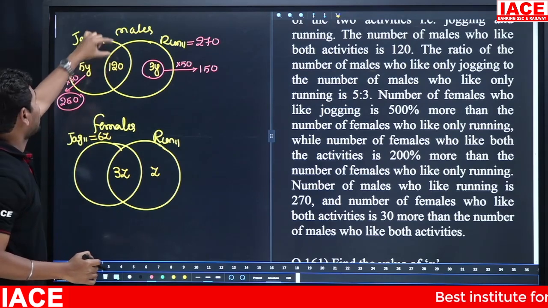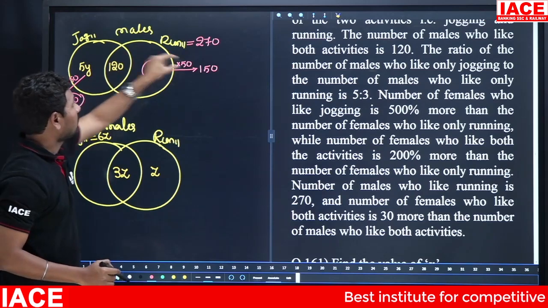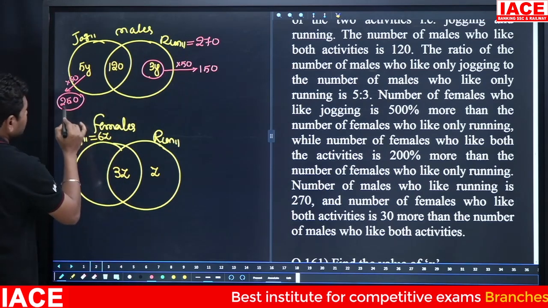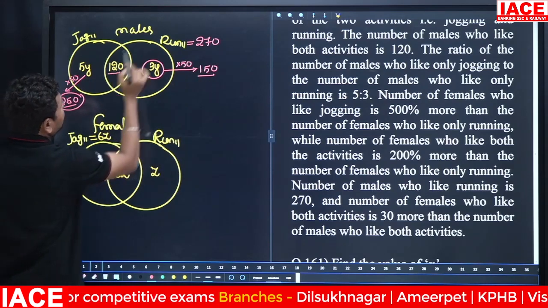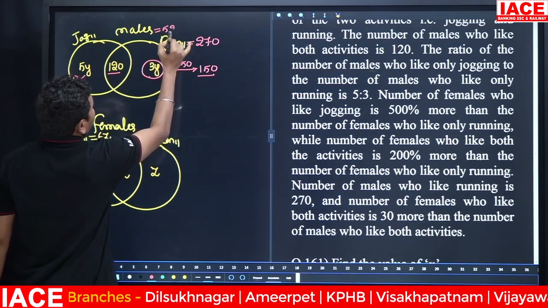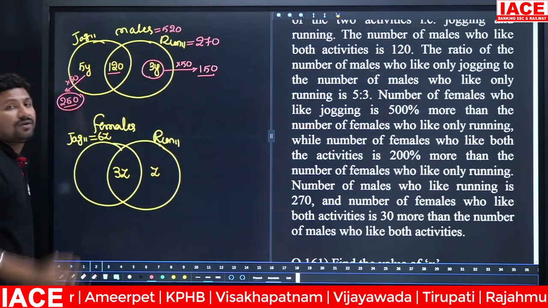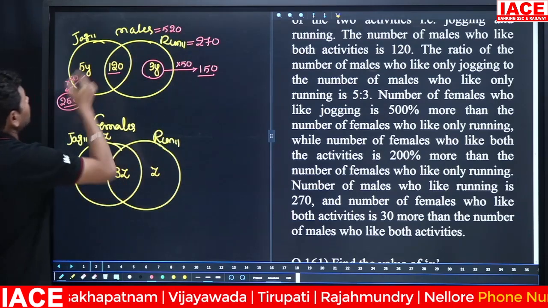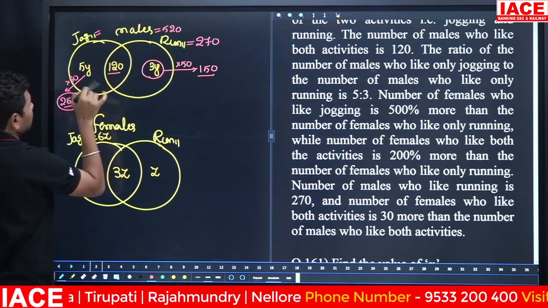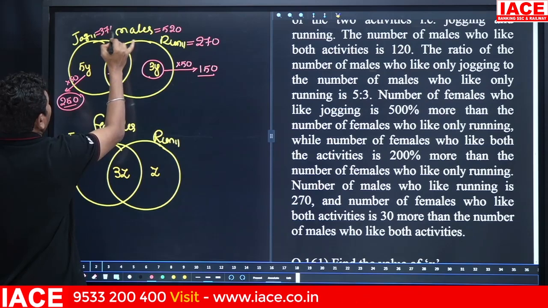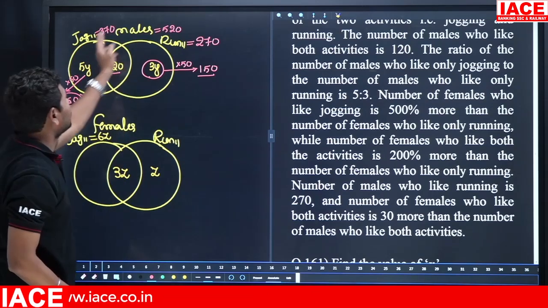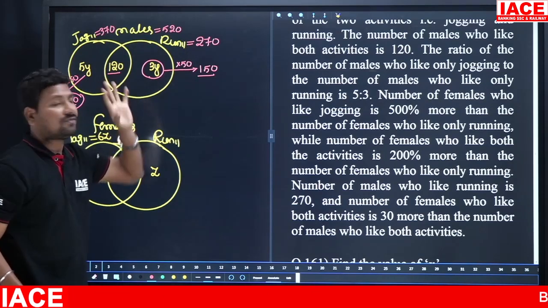Both jogging and running males are 120. Only running males are 150. Adding the values, 250 plus 150 is 400, and 400 plus 120 is 520 males. Out of that, total jogging members are 250 plus 120, which is 370. Here the 370 is jogging, the 270 is running, and males are 520.